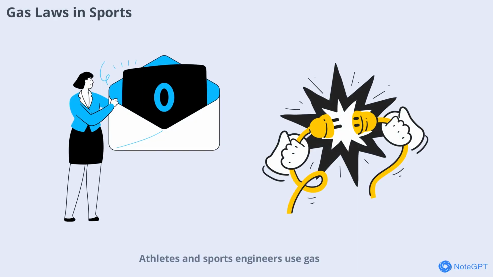Athletes and sports engineers use gas laws to optimize equipment and performance. For example, understanding how temperature affects the pressure in basketballs or footballs can influence game outcomes. Gas laws also help in designing protective gear and improving athletic training environments.